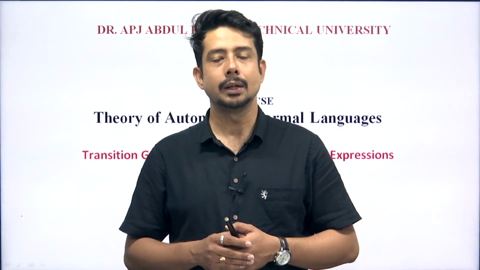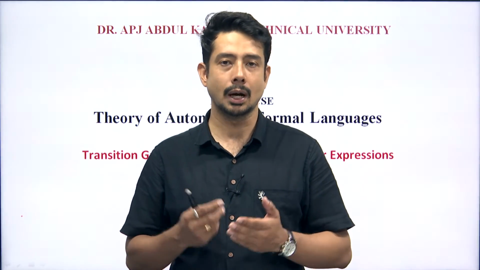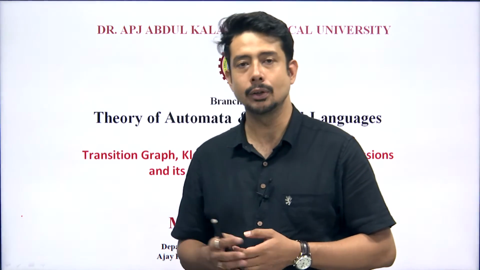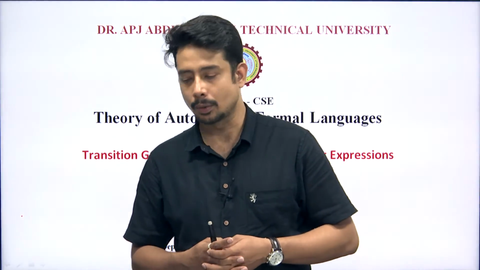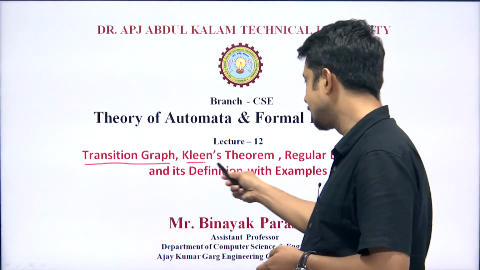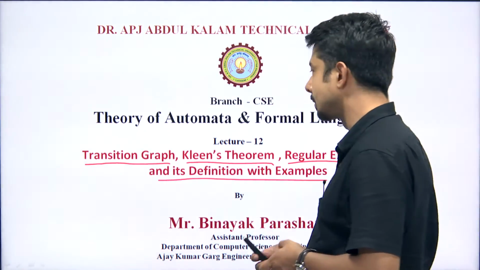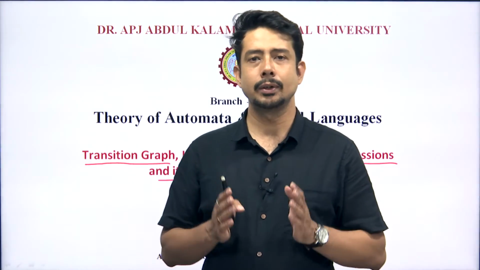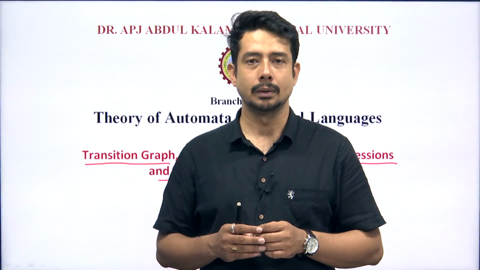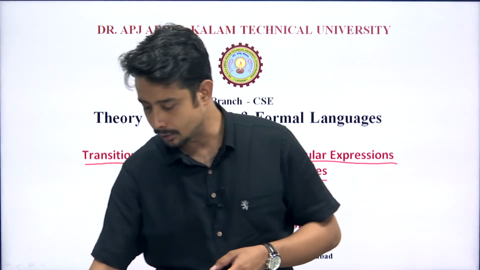We have seen in the previous video about the regular expression part, how to use the expressions and the operators. In this video we will look into another topic, regarding transition graph, Kleene's theorem, regular expression and its definition with examples. Some way or other we will try to relate this regular expression in the form of the transition graph or in the form of a finite automata. Let us check it out one by one.